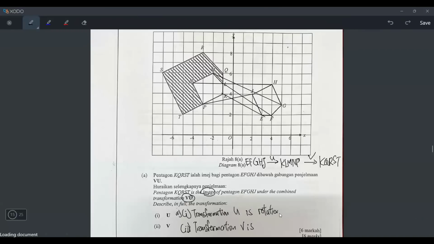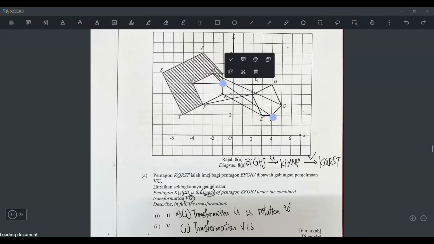So straight away, I will write that the transformation is a rotation of 90 degrees, but we still have to write clockwise or anti-clockwise, and also the center. But how can I do that? Well, you have to use the compass. Of course, I cannot use a compass on my laptop screen, so you just do it by yourself at home, but I will show you how. I taught you in class already. Out of all these lines, you choose two lines, but don't choose two parallel lines. For example, if you choose KE and LF, your life will be miserable. It will be very hard to locate with the compass. So let's just erase.